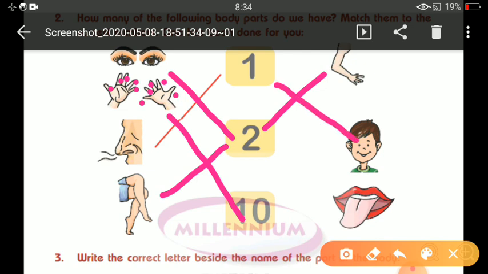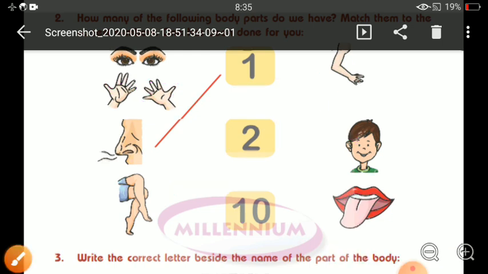One head only. So match it with 1. And the last one, tongue, or you can say mouth. So we have only one mouth, one tongue. Like this way you have to match the number of body parts with the numbers.